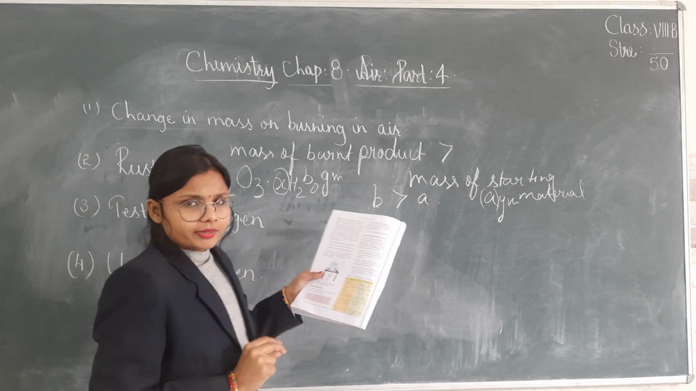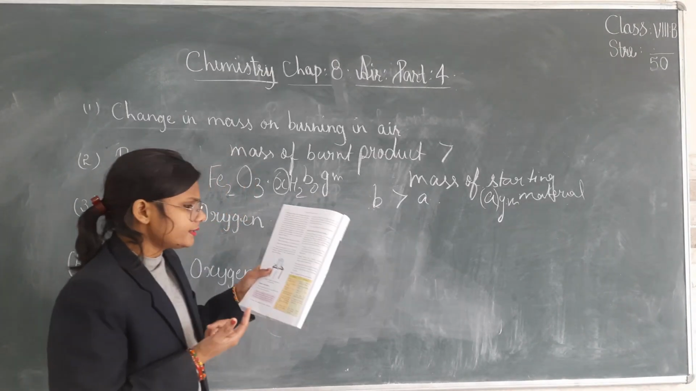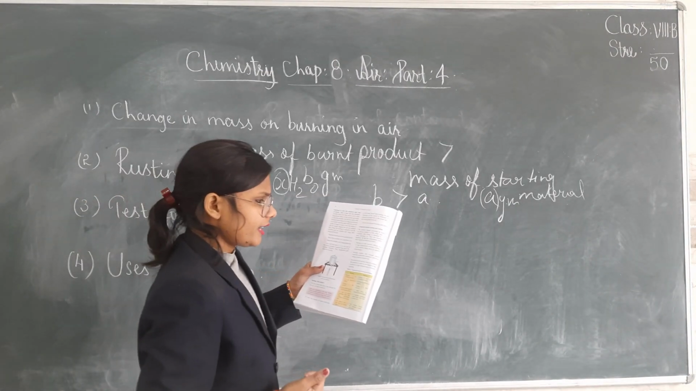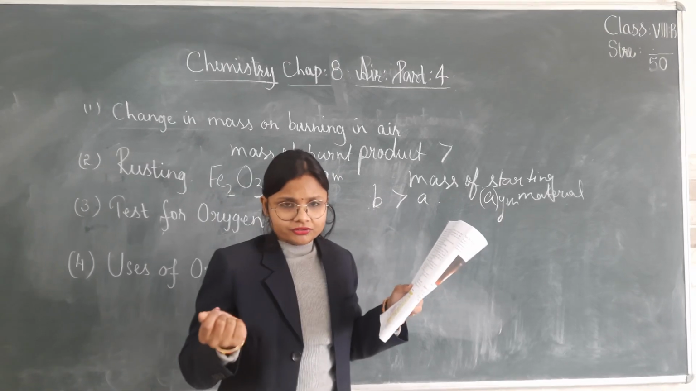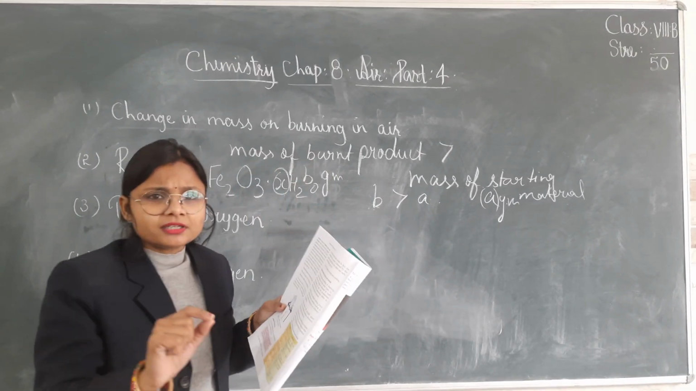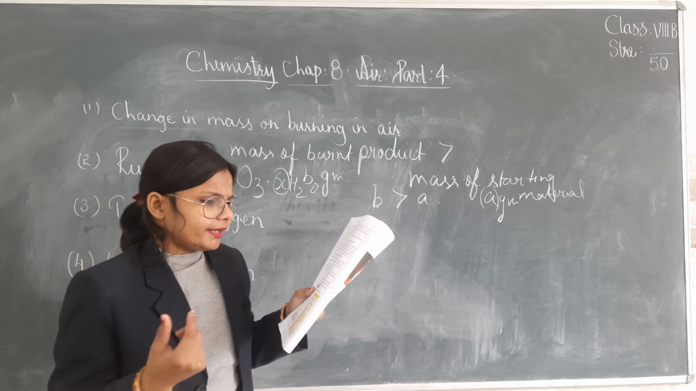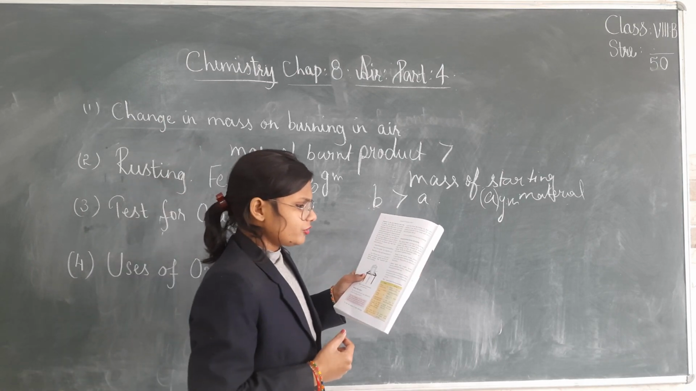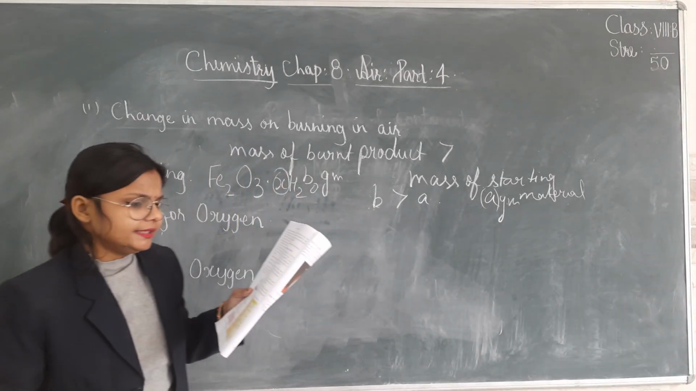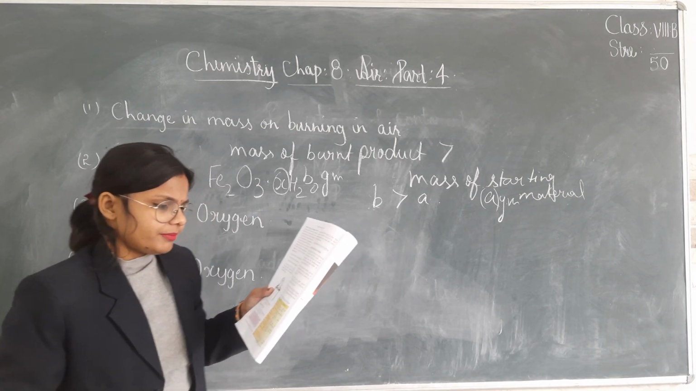Burning and rusting. Let us quickly recall this. Burning is the first fast reaction. Obviously, burning is a fast reaction, no? When we burn something, it burns quickly. It takes place at high temperature, whereas rusting is a slow reaction taking place at ordinary temperature.